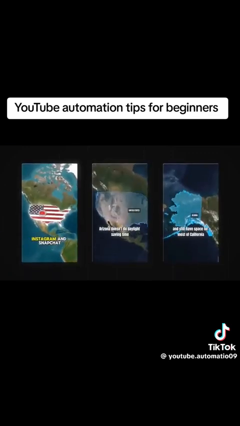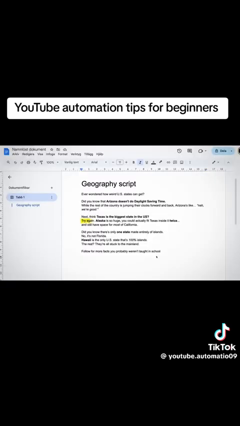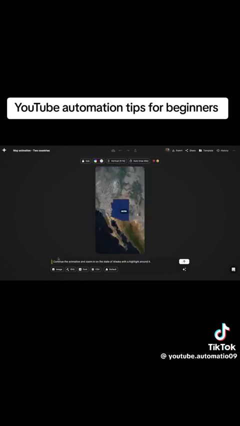than your competitors. However, in the next part of the script, there's a fact about Alaska, so the animation has to change once again. So to do this, you need to slightly change the prompt to continue the animation. So I'm thinking I'd enter something like this. Continue the animation and zoom in on the state of Alaska with a highlight around it. Hera's then going to keep the same animation in the beginning and then add an extra part where it zooms out of Arizona and then into Alaska with a highlight effect around it.